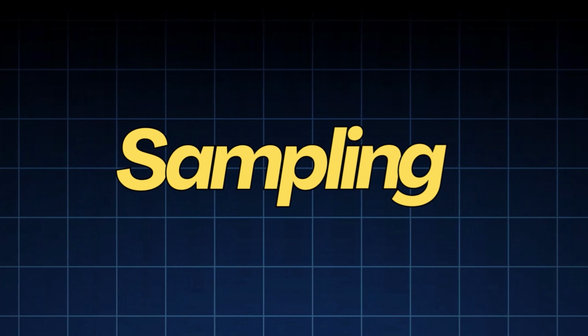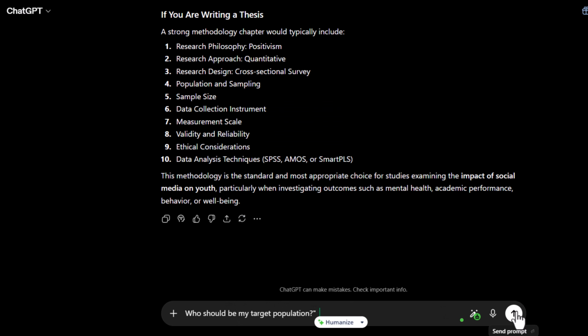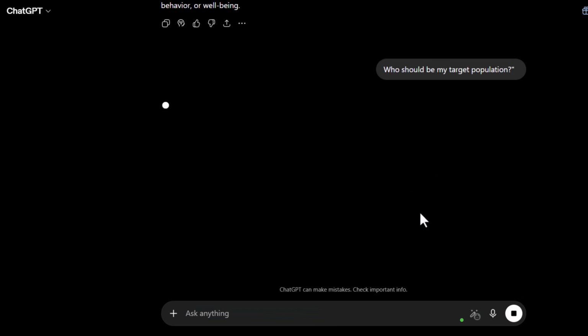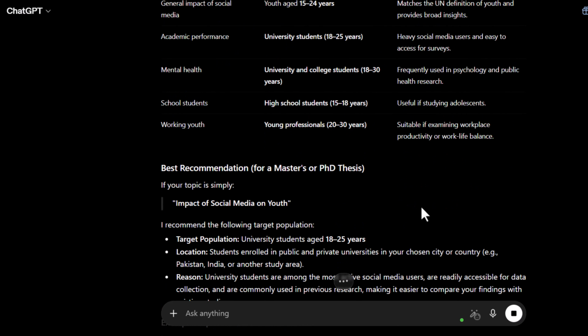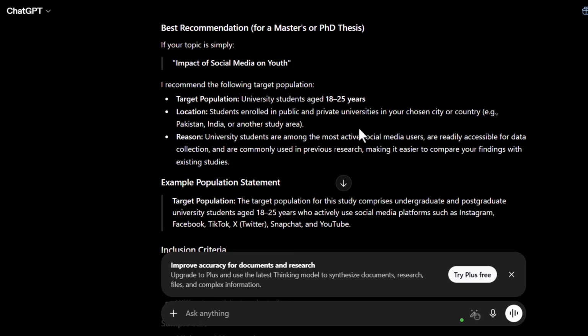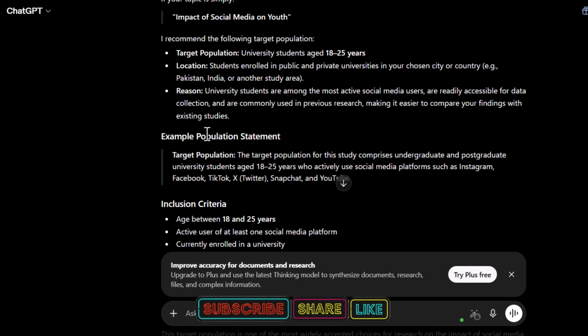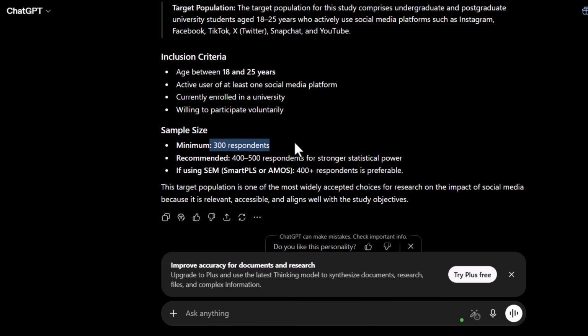Step 2. Sampling and participants. Next, ask, who should be my target population? For this topic, the AI might suggest university students aged 18 to 25. Sample size, 300 respondents. Simple random sampling or convenient sampling. No need to search multiple books to understand these concepts.